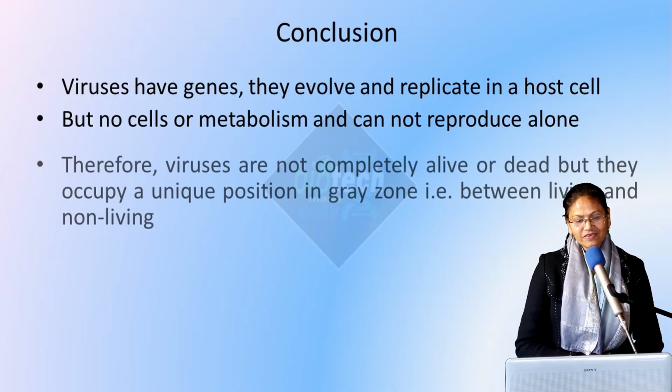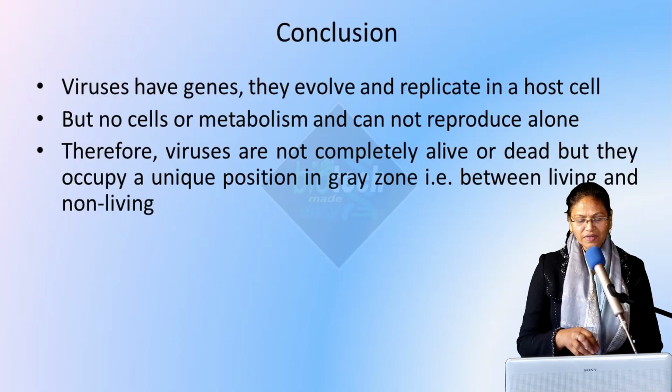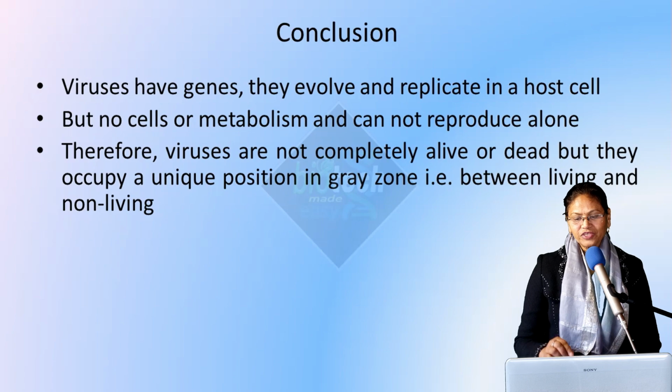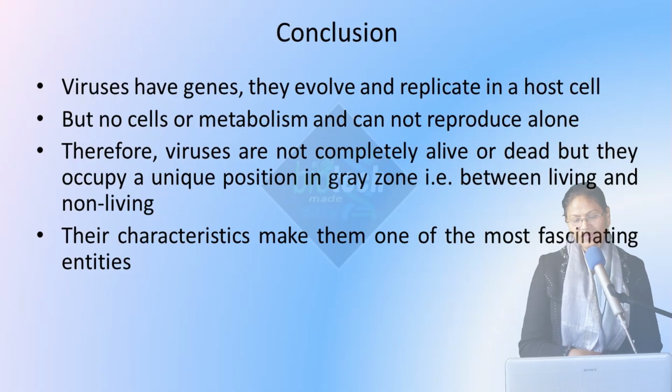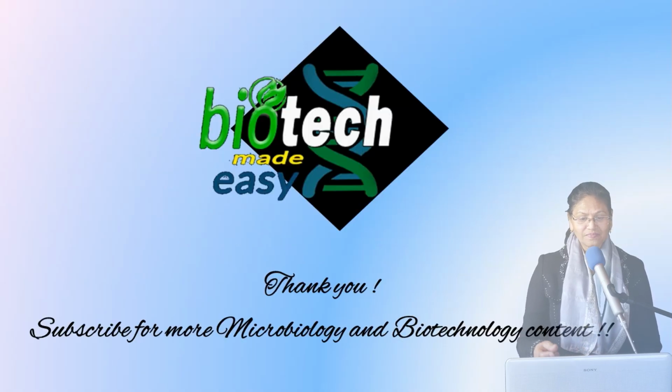That's why viruses are not completely alive or completely dead, but occupy a unique position in the gray zone, the middle path between living and non-living. Their characteristics make them one of the most fascinating entities in the whole universe. There is no other organism, no other entity which is similar to viruses.